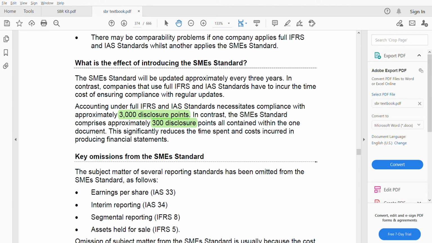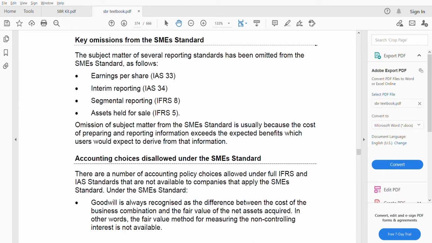Next, we are going to the very important part from here onwards. You need to do some memorization also. Which standard will go, which standard is omitted, which standard is disallowed, which standard is simplified. All those things you have to memorize a bit.